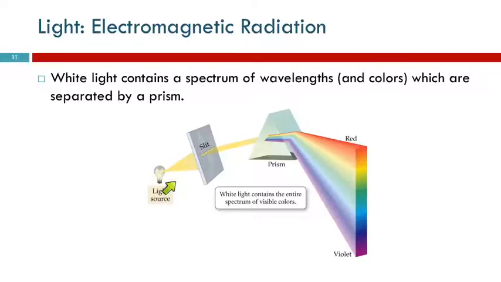If we pass a white light source through a slit and through a prism, we see it gets separated into a beautiful rainbow. The colors separate because their wavelengths are different, and how they interact in this prism is different because of those wavelengths. That's physics.